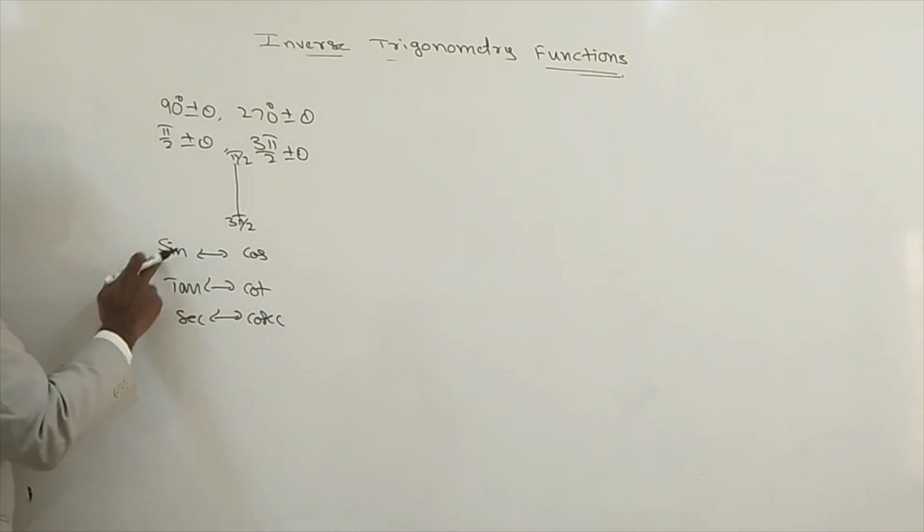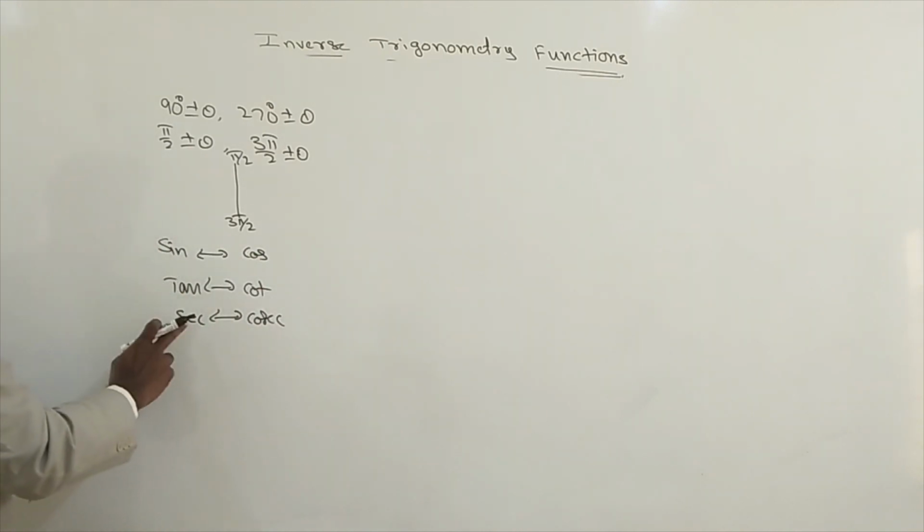Sine will become cos, cos will become sine, tan will become cot, cot will become tan, secant will become cosecant, cosecant will become secant.